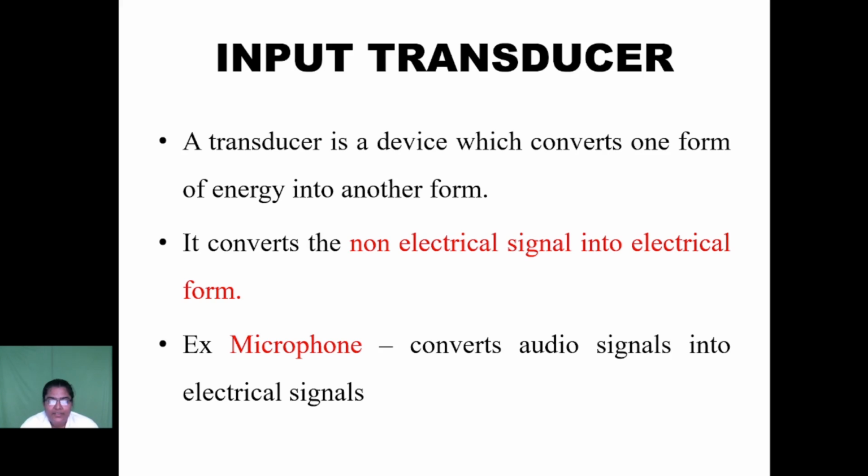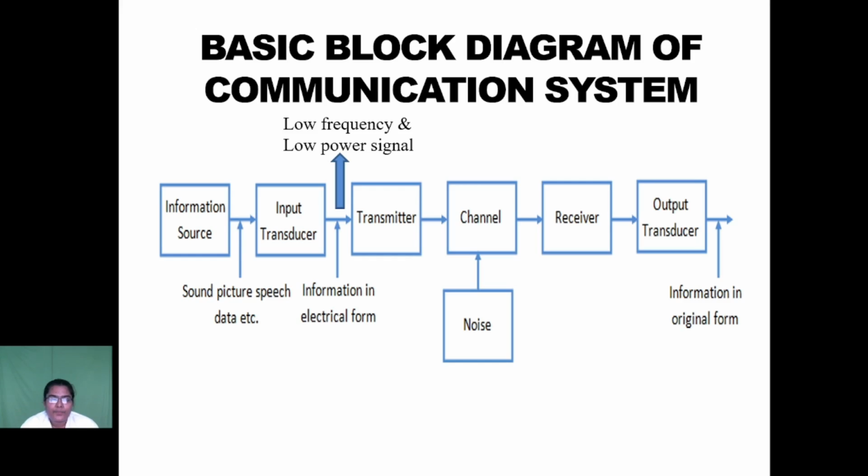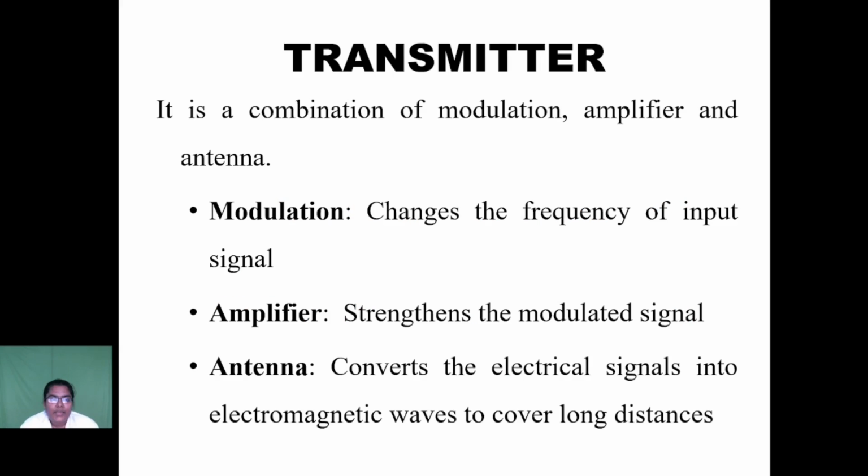Now we must transmit the electrical signal. The output of the input transducer must be in electrical form. The electrical signal has the characteristics of low frequency and low power. Next, the low frequency and low power signal is given into the transmitter block. In the transmitter block, we combine modulation, amplifier, and antenna.